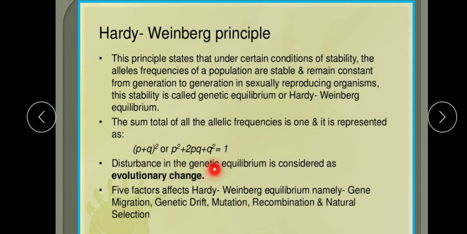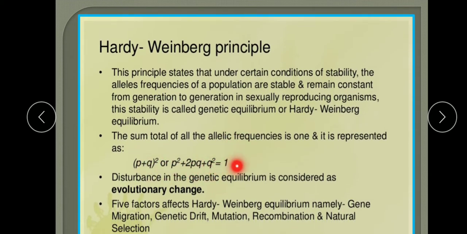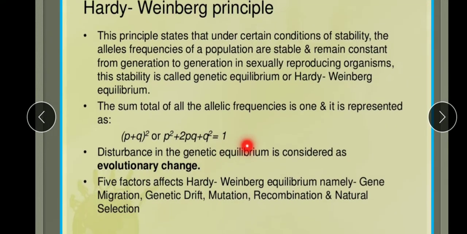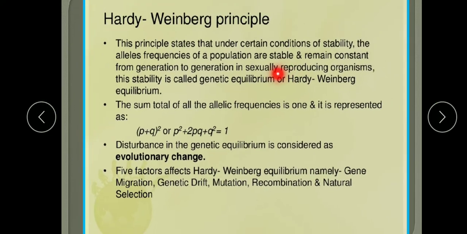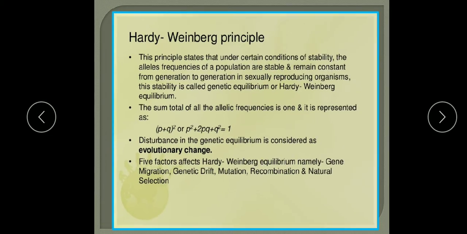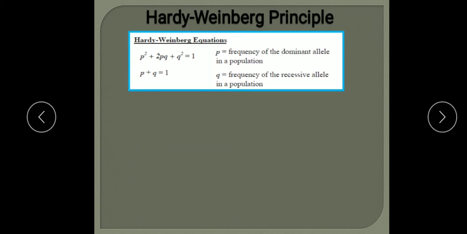Now, disturbance in the genetic equilibrium is considered as evolutionary change. So when this genetic equilibrium changes, this value 1, if it changes, then it is considered as evolutionary change. So what are the factors which disturb this value? There are 5 factors that affect the Hardy-Weinberg principle: gene migration, genetic drift, mutation, recombination and natural selection. That we will study in the next part. Before that, we will study the Hardy-Weinberg principle and its equation.